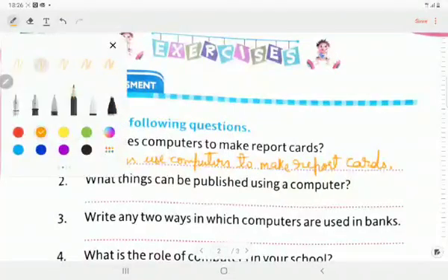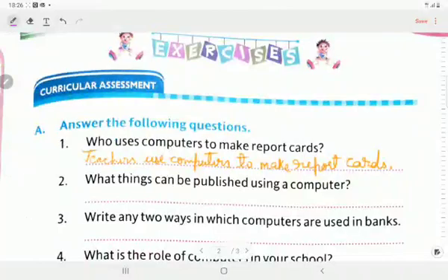Next, the question is, what things can be published using a computer?